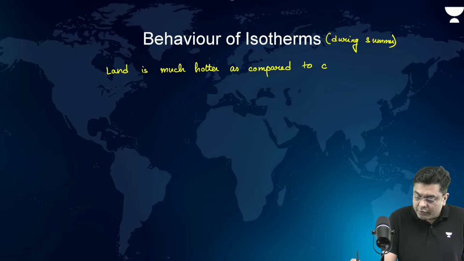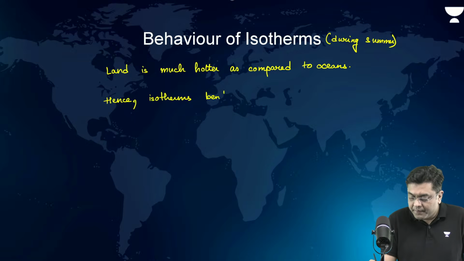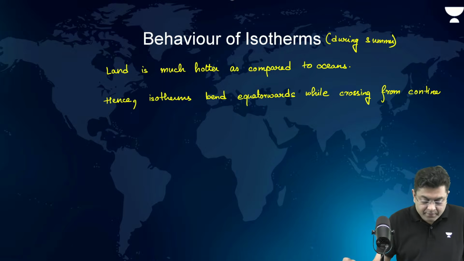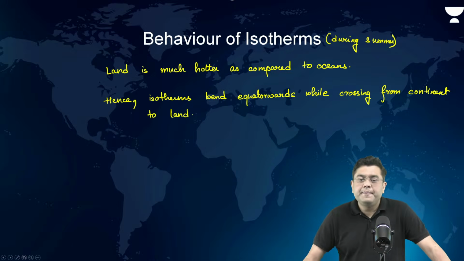Hence, isotherms bend equatorwards while crossing from continent to ocean. Okay.